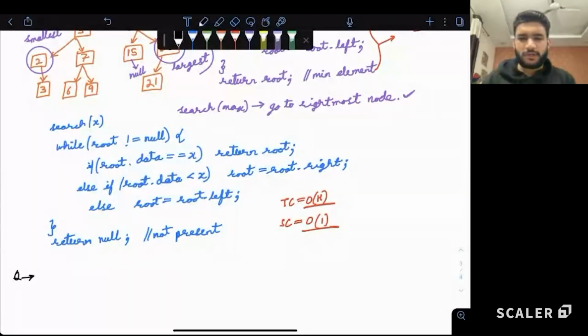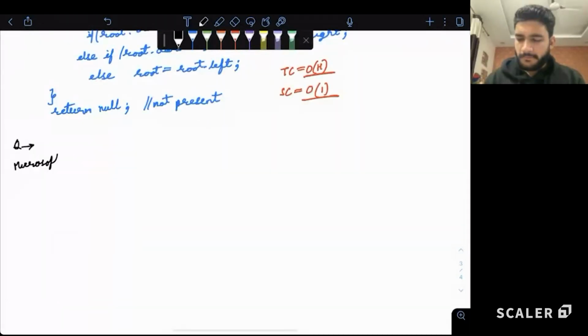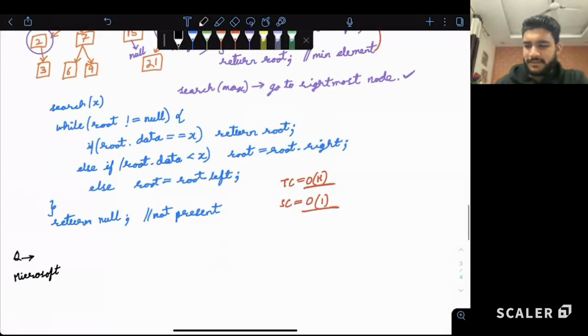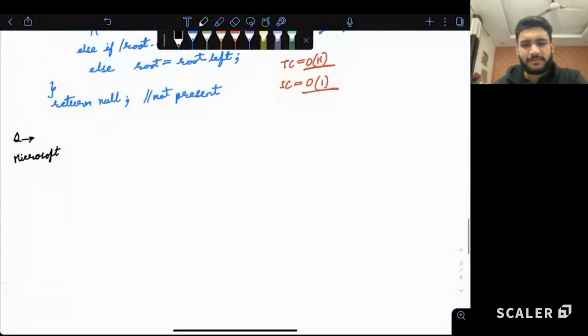So let's do one interview question. It was asked to me in my first face-to-face round. The question is related to whatever I just did over here. We have to check whether a given tree is a binary search tree. That's it.